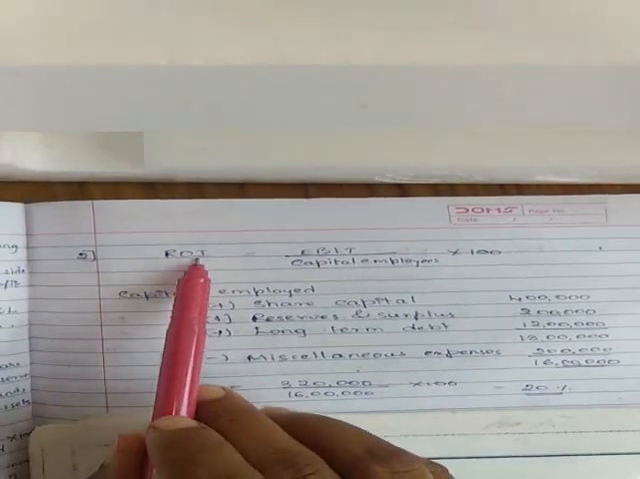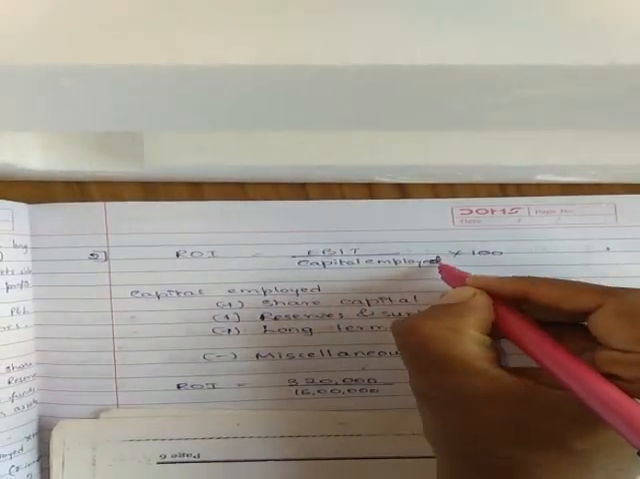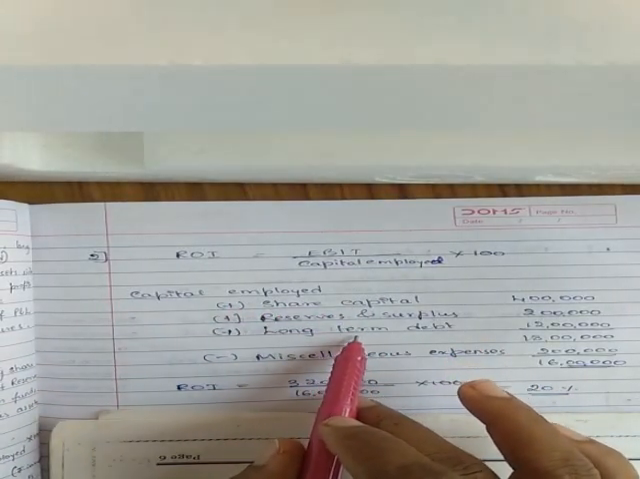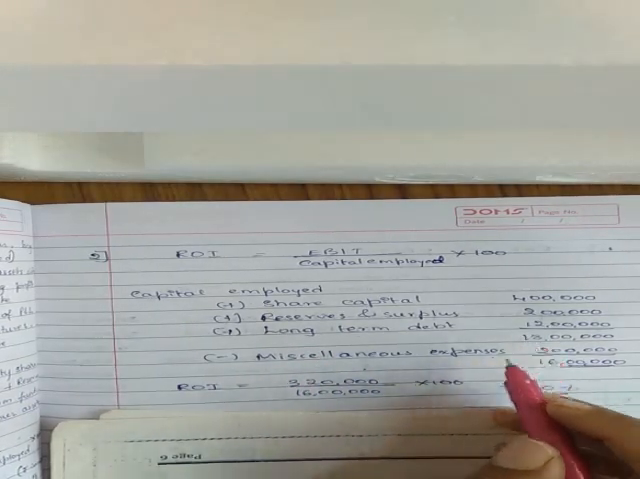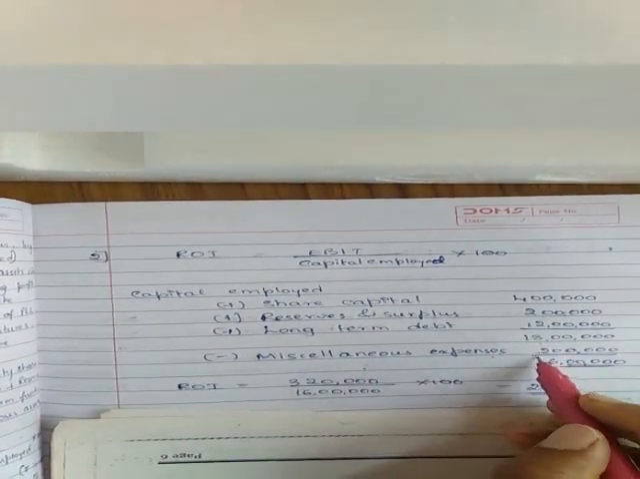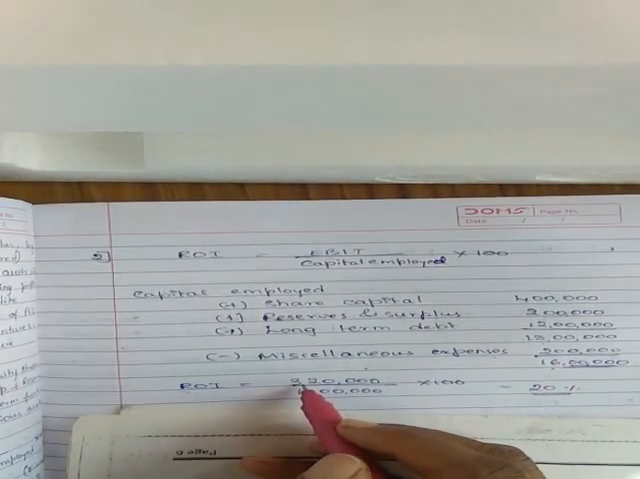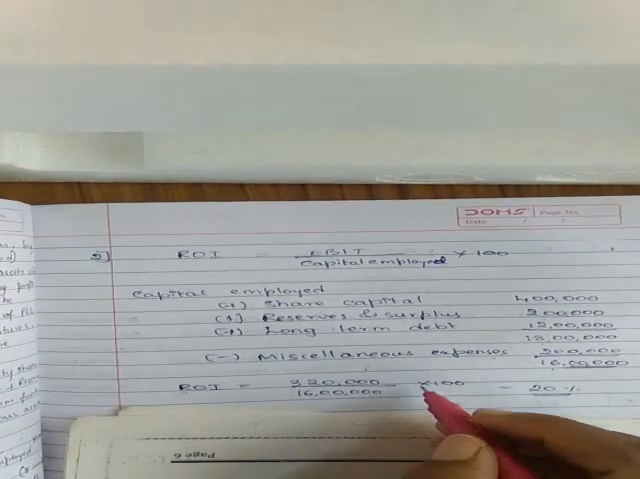Here is the solution for the second problem. Formula is return on investment equals EBIT divided by capital employed into 100. So capital employed: share capital, add reserves and surplus, add long term funds. Then you will get 18 lakh total, less miscellaneous expenditure 2 lakh. So you will be getting total capital employed 16 lakh. So return on investment is equal to 3,20,000 divided by 16 lakh, the total capital employed, into 100. So it is 20%.